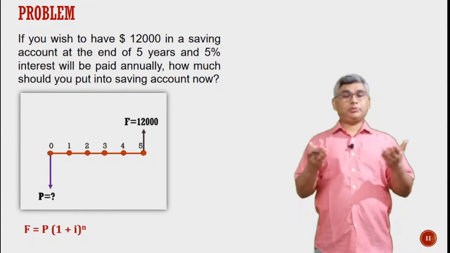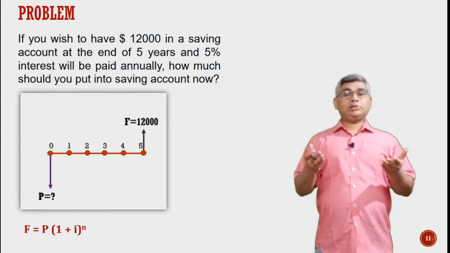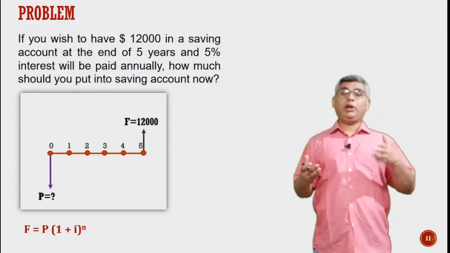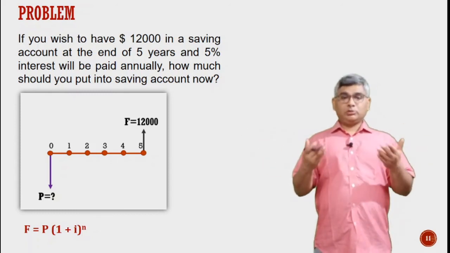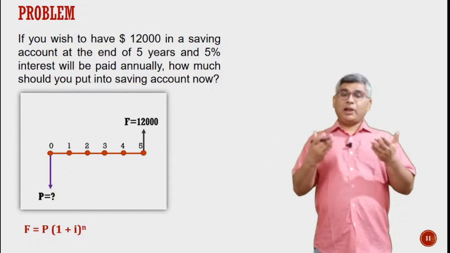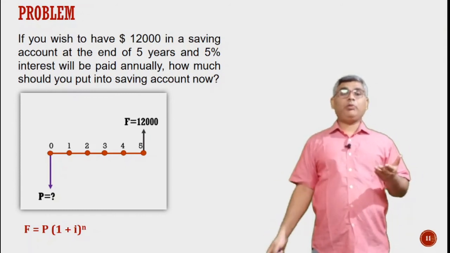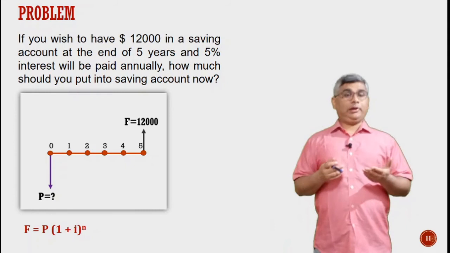If we substitute the values, F we know, P we have to find out, i is 5% or 0.05, and n is 5. Substituting, we can find the equivalent value of this future transaction F at the present point of time. This is how we apply the relationship to find the equivalence of any cash flow diagram.